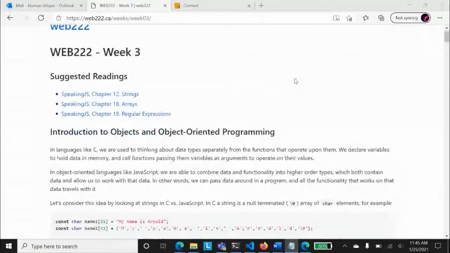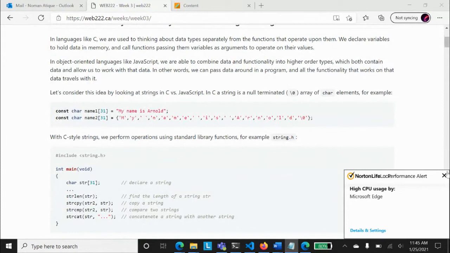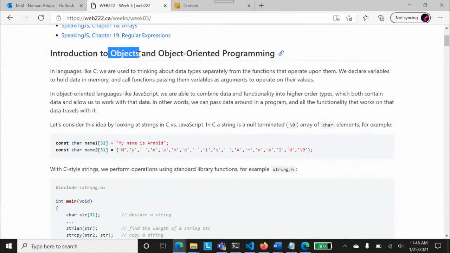So let's first of all talk about objects and object-oriented programming. We are just starting the object-oriented programming concept. Interestingly, in Web 3.2 this week I had a lecture today, and there we discussed some modern aspects of object-oriented programming. We'll be touching that as well, and we will have an interesting discussion on some aspects of our programming languages. So it will be an introduction to objects as well.